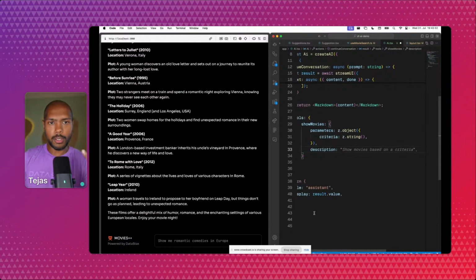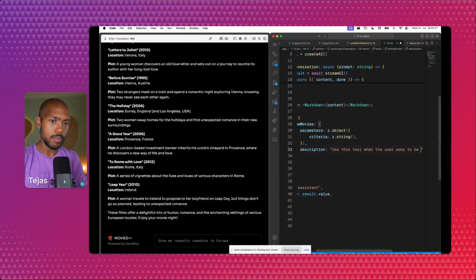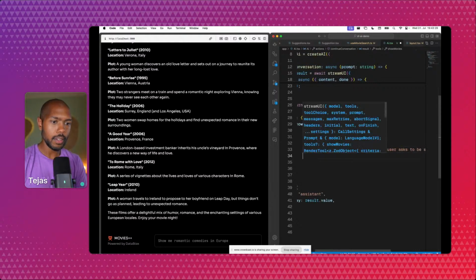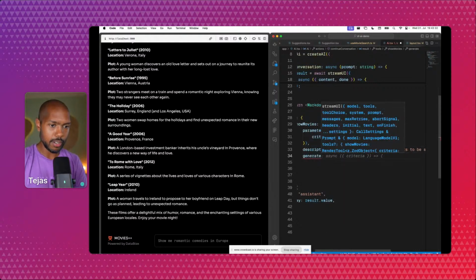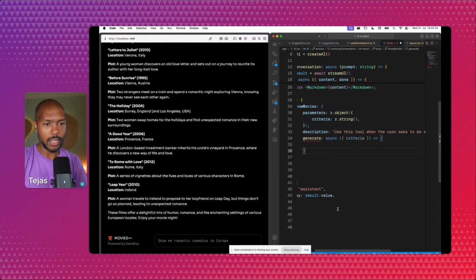Now, LLMs can call tools similar to how I as a human being can call tools. For example, if you ask me to multiply 18 prime numbers, I'll go like, I don't know how to do that. And I will go reach for a tool, a calculator, and I will call it and I will use it. LLMs can do this. If you say, hey, these tools are available, so if you can't do something, use the tool and return its value. So that's what we're going to do here. So use this tool when the user asks to be shown movies. And finally, we need a generate function that gets the criteria and generates an answer.